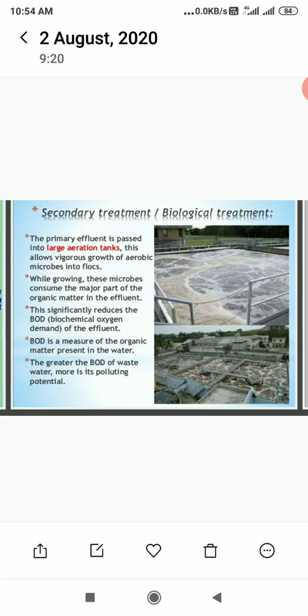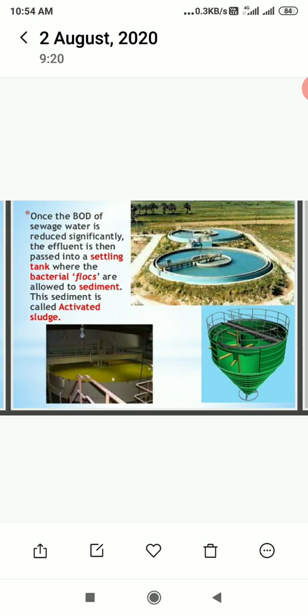This significantly reduces the BOD, biological oxygen demand, of the effluent. BOD is a measure of the organic matter present in the water. The greater the BOD of wastewater, the more is its potential pollution. Once the BOD of sewage water is reduced significantly, the effluent is then passed into a settling tank where the bacterial flocs are allowed to sediment.